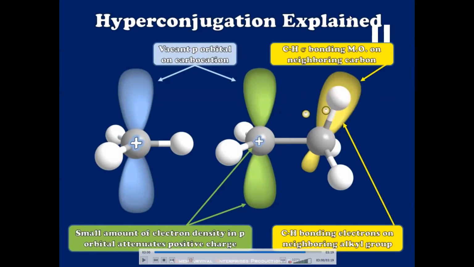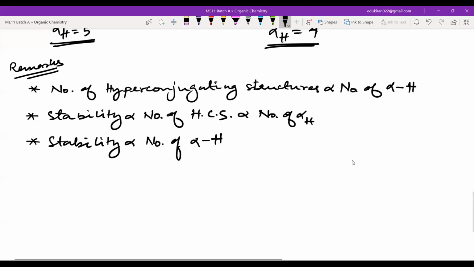Now let us also write what is happening on paper. For example, you have the same thing that we had now. We had carbon, and this is the p orbital here. It has a positive charge.